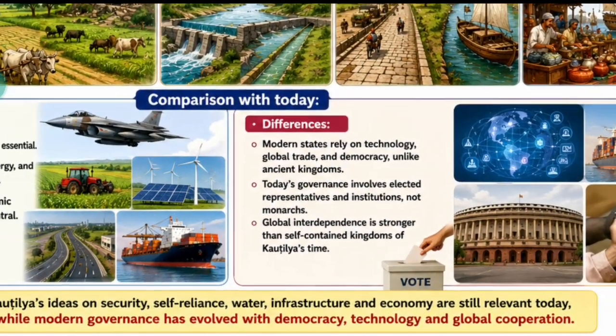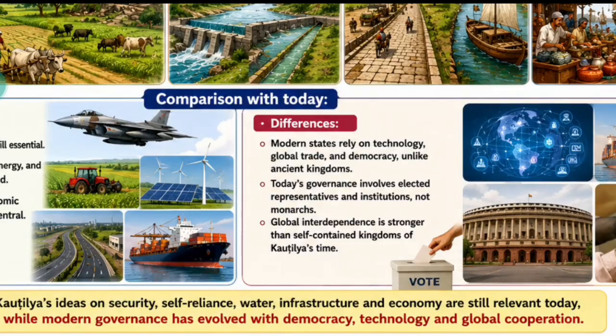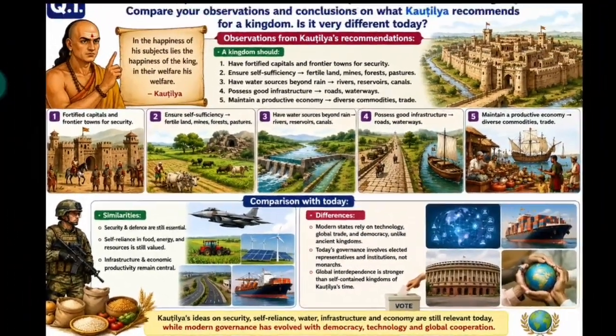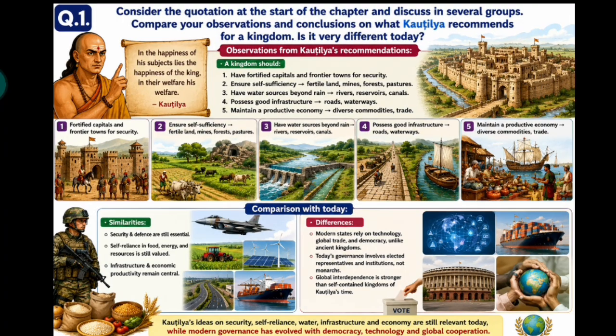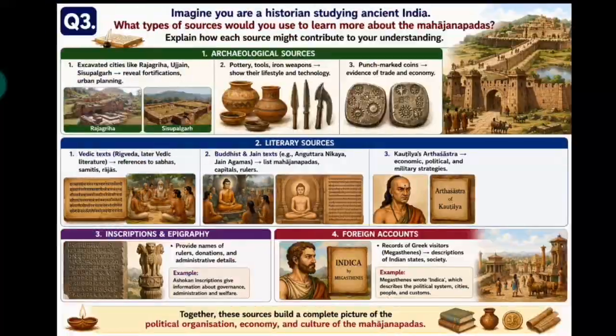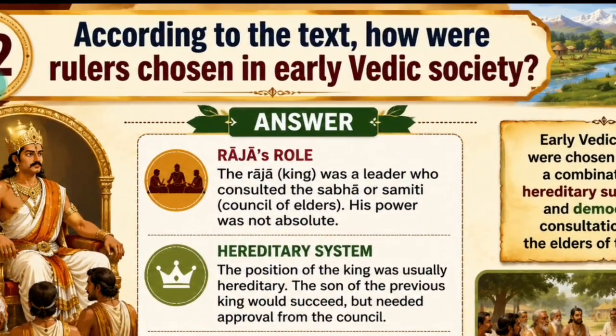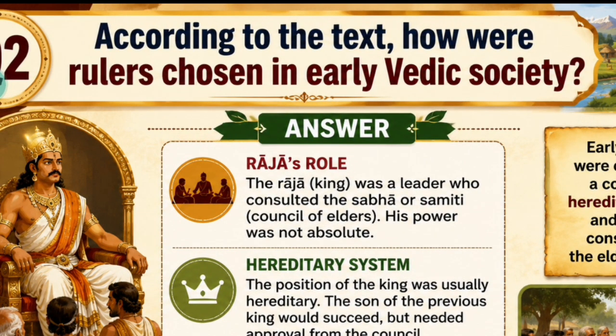Fine. So Kautilya's ideas on security, self-reliance, water, infrastructure, and economy are still relevant today, while modern governance has evolved with democracy, technology, and global cooperation. Fine. So this is the answer we have discussed in detail. Now let's go to the second question. The second question is, according to the text, how were rulers chosen in early Vedic society?